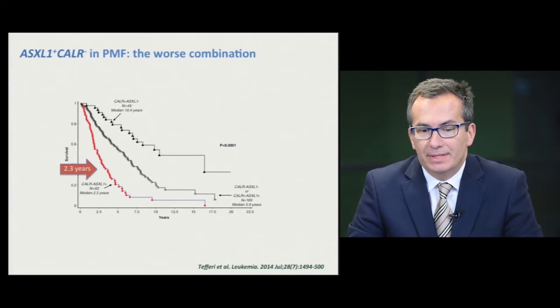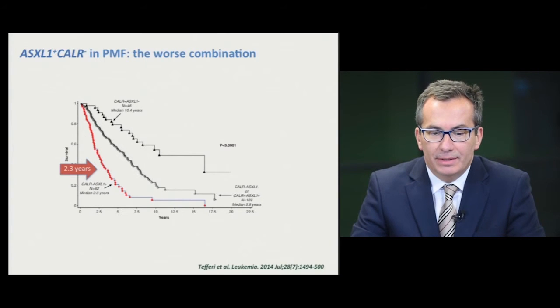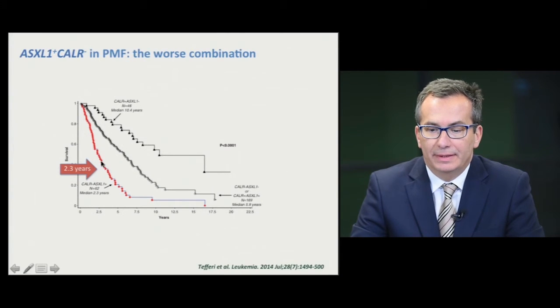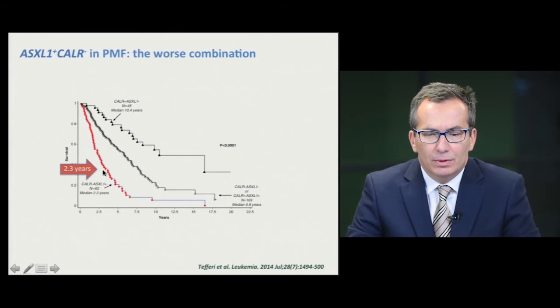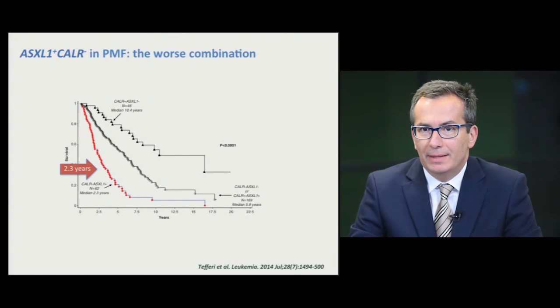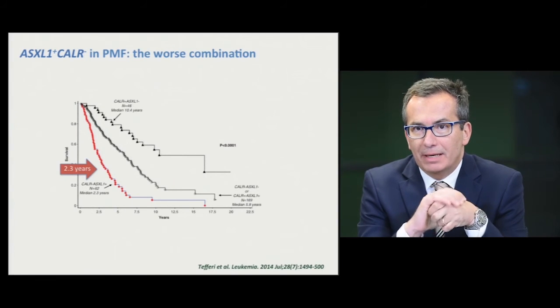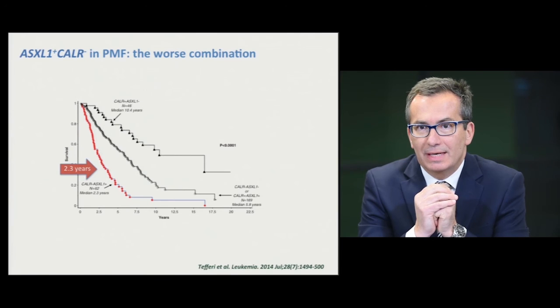So if a patient presents with this combination, ASXL1 positive, CALR negative, this patient has a median survival of 2.3 years. And so today, when we manage a patient with myelofibrosis, we have to keep in mind that we have to consider not only clinical parameters, but also cytogenetics and mutations.